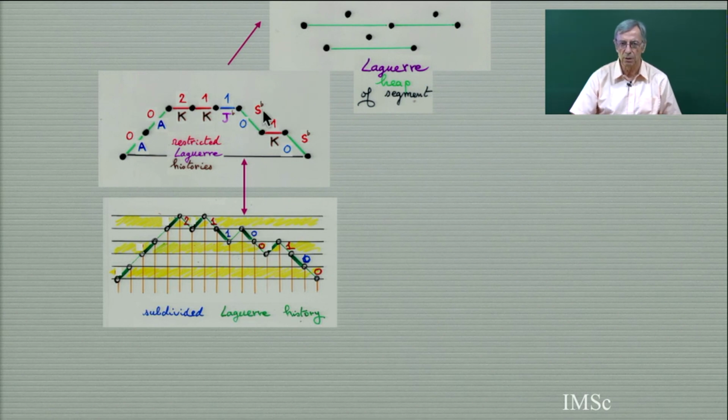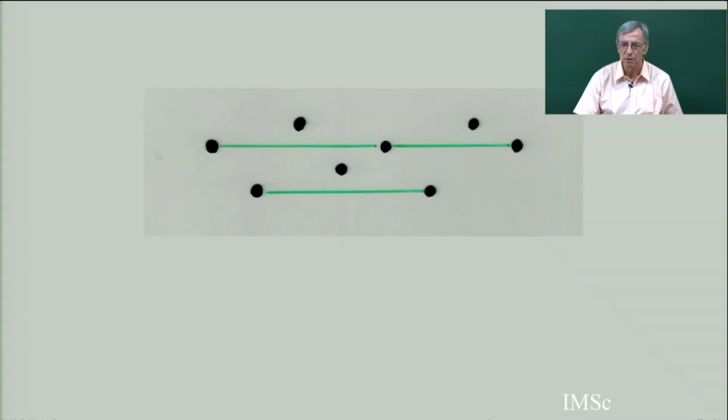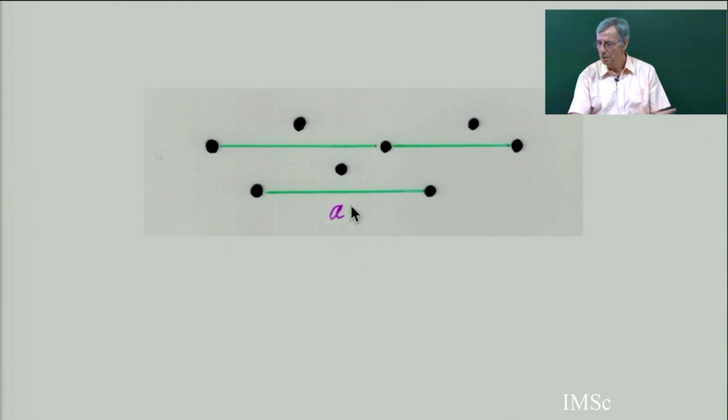So I go from this to this to this. Now from Laguerre heaps of segments, you can go to permutation. This we have done in part number 3. So I just remind you, this is a heap of segments. For every heap there is a Knuth or lexicographic standard ordering. You take the minimal pieces, the lowest, and you take the leftmost. Here is not a good example; here there are 2 minimal pieces, and you take the leftmost. So you take the leftmost minimal piece, then you delete it from the heap.